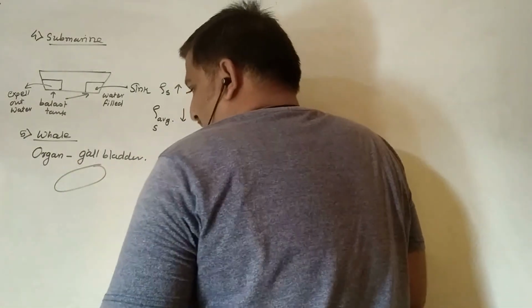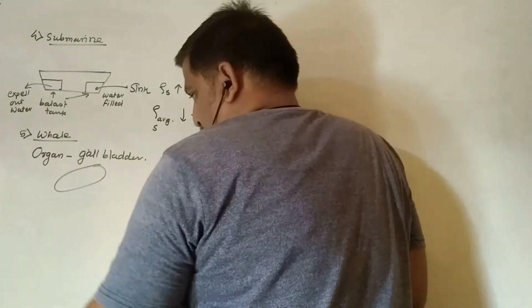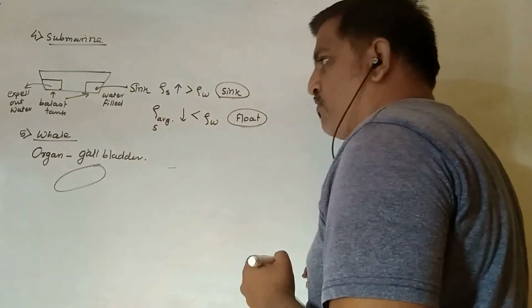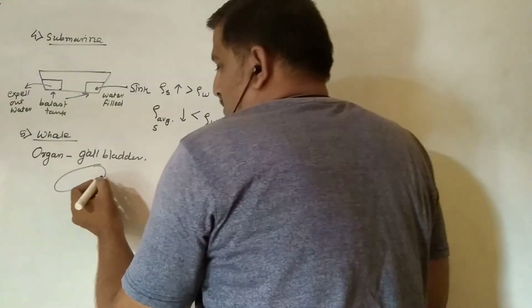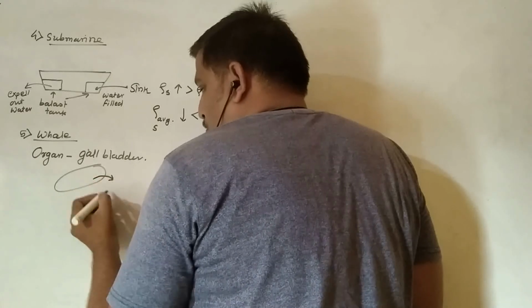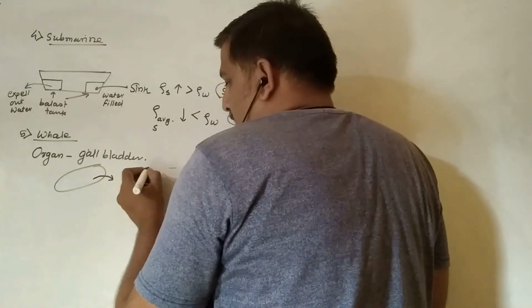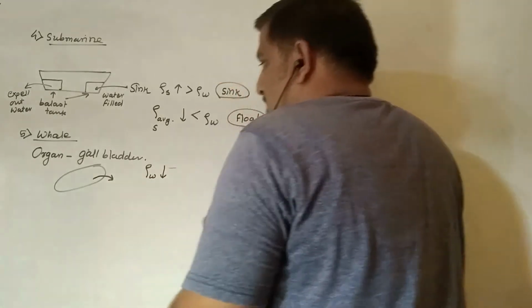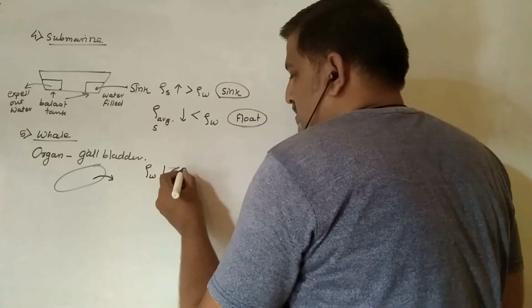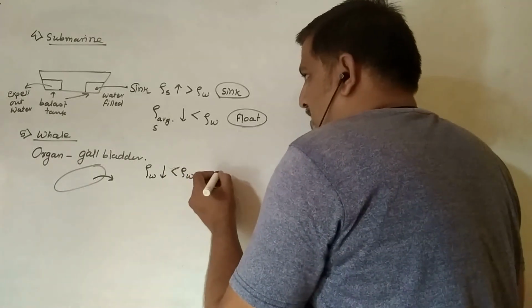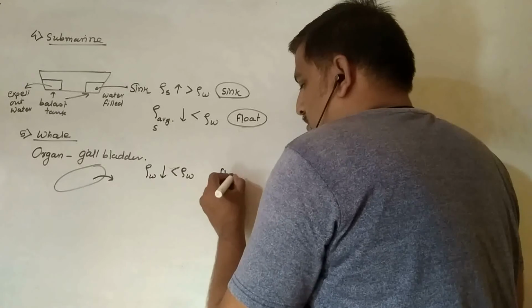Whenever the whale wants to come up or float over the water, then the water inside this gallbladder is thrown out. Due to that, the average density of the whale decreases. It decreases well below the density of water, and the tendency of the whale is to float.